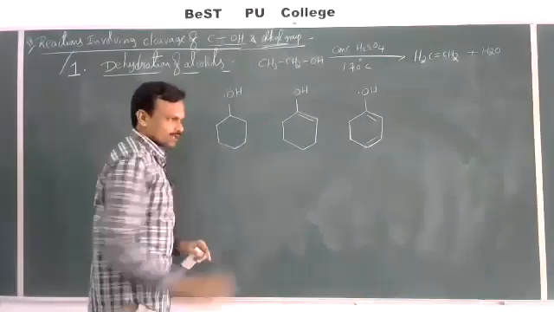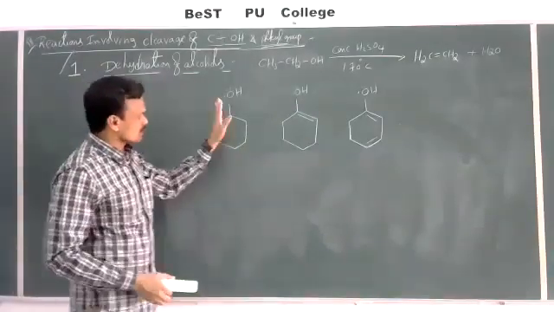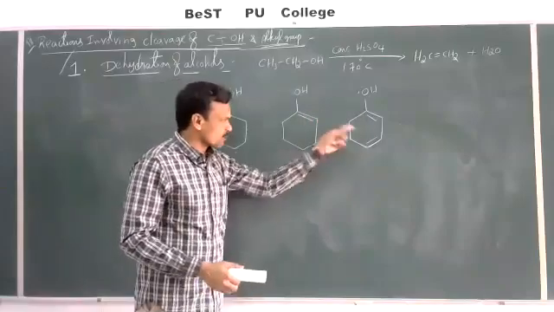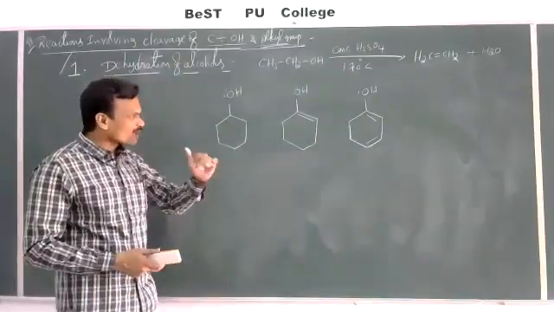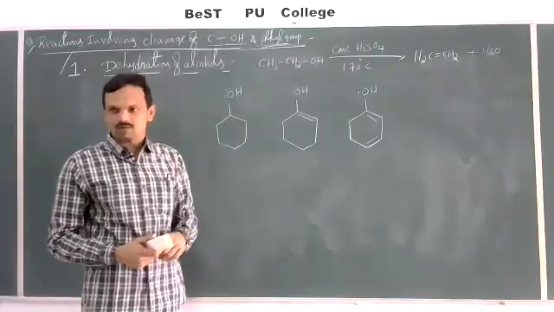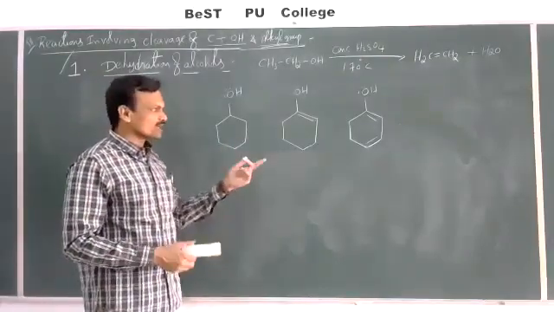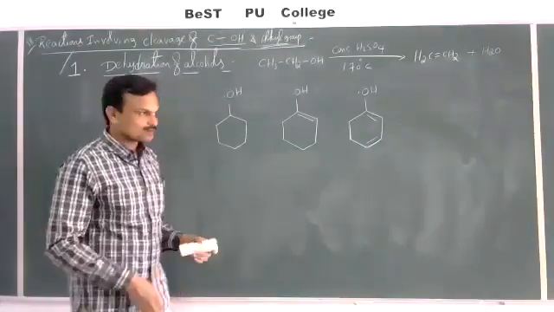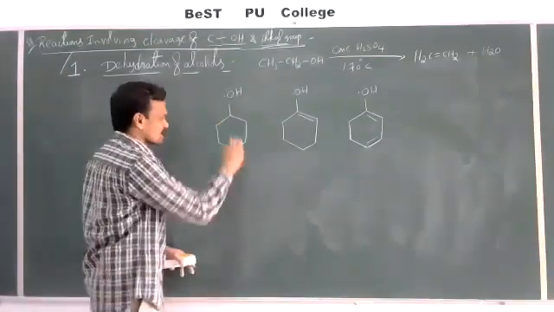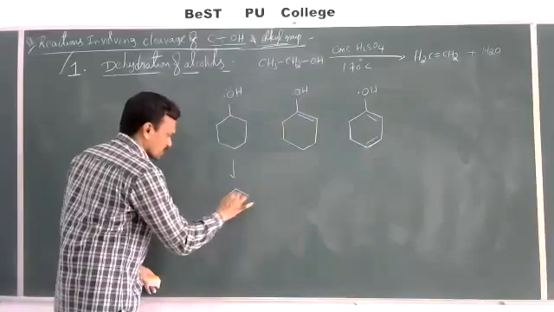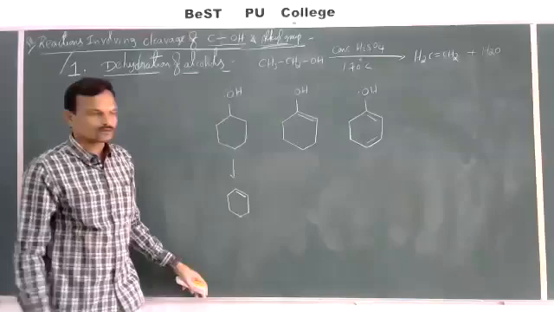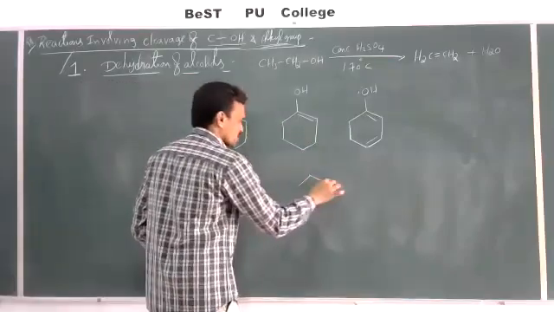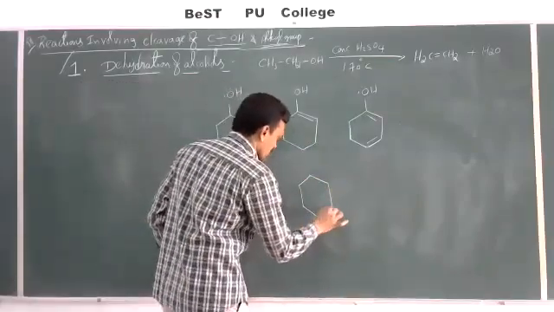That condition we can't apply here. There is no substitution, so only cyclohexane is there with the pi bonds. One more condition: more conjugated alkenes are more stable. So here, if dehydration takes place, what is the product formed here? This is the product formed during dehydration. If this molecule undergoes dehydration, this is the product formed here.